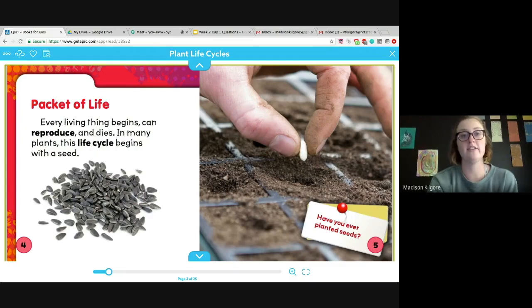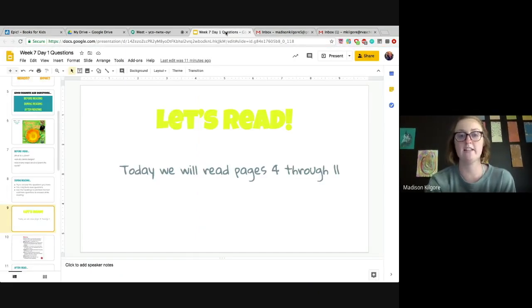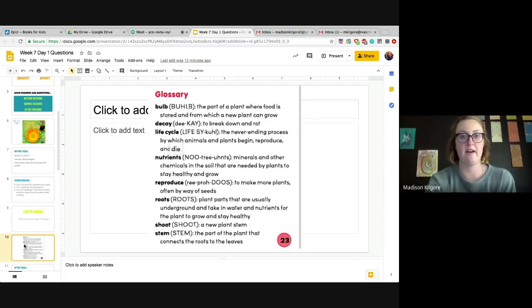So there's a glossary in the back of this book, but to make it easier, I've pulled up a glossary in my slides. So we can look at that now to better help us. So our two words were reproduce, which means to make more plants, often by way of seeds. And our other one was life cycle. So remember, a life cycle is the never-ending process by which animals and plants begin, reproduce, and die. So we've got those words.